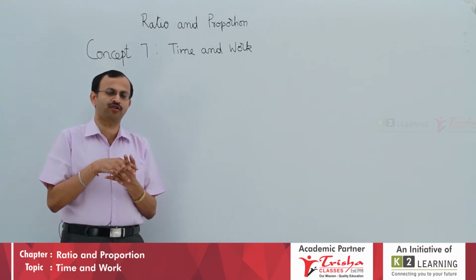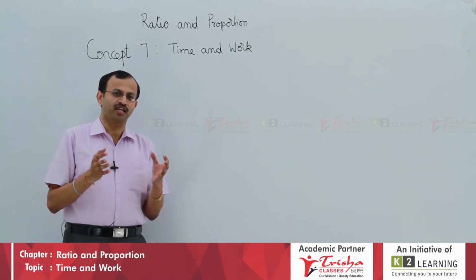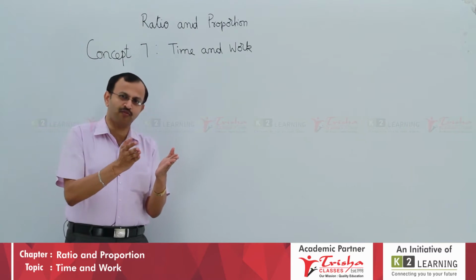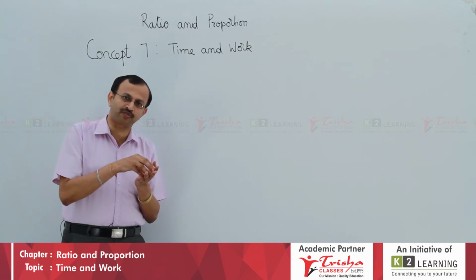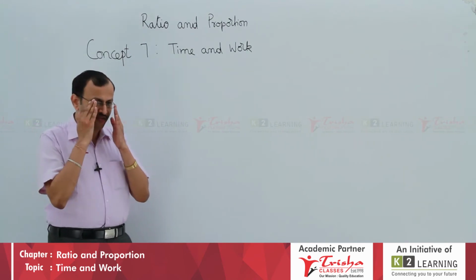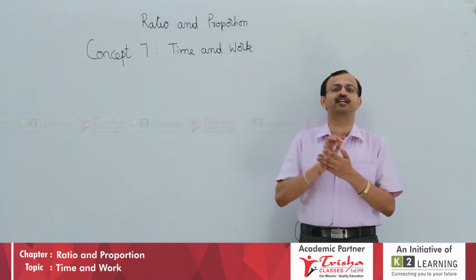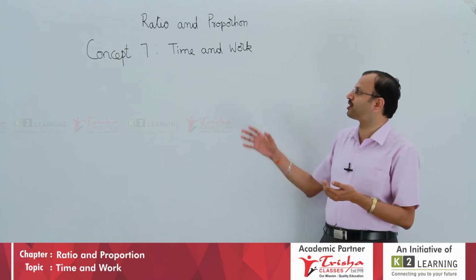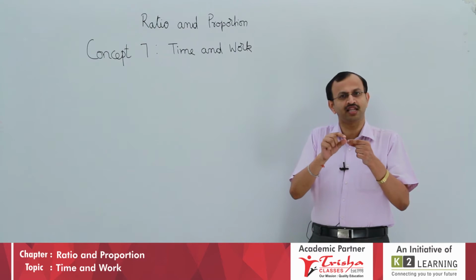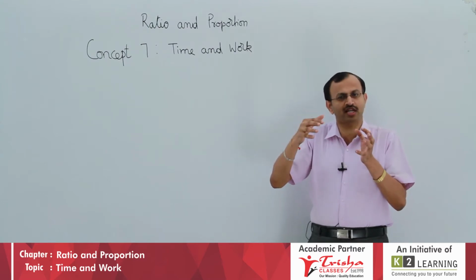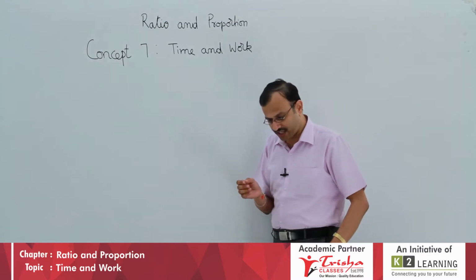But we have to note whether all 10 men will work in the same way. Is it possible? If there are 5 boys, do you agree all 5 boys will not work in one way? One may be more efficient, one may be slow, one will work for some time, one will not work. If one person's efficiency is different, we cannot go by direct and indirect proportion problems. We have to go by time and work. Where the efficiency differs, the time taken or the work done in the given span of time will change. To illustrate, I will take one example.